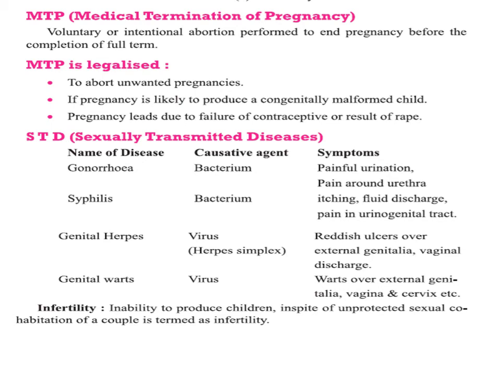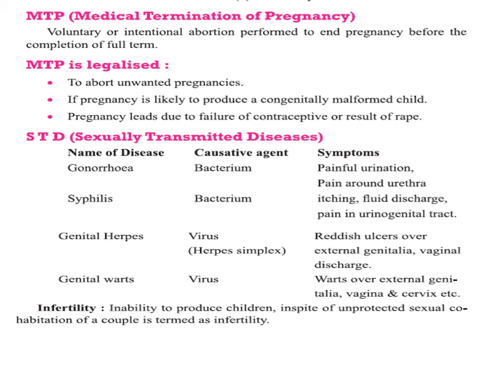Gonorrhea is an STD caused by Neisseria gonorrhoeae. Chlamydiasis is an STD caused by Chlamydia trachomatis. Trichomoniasis is caused by Trichomonas vaginalis. AIDS is caused by HIV, human immunodeficiency virus.